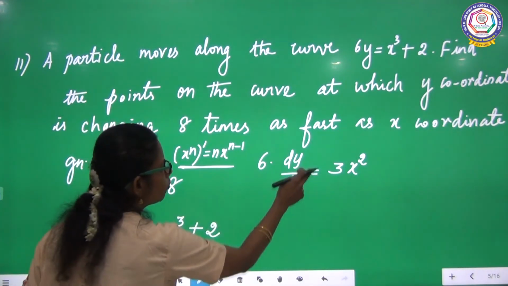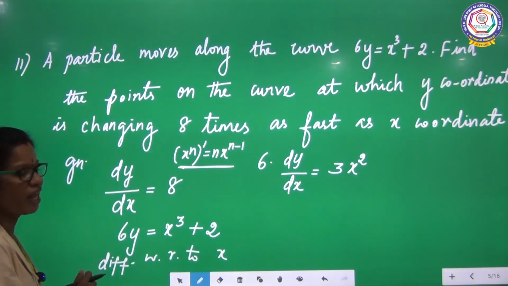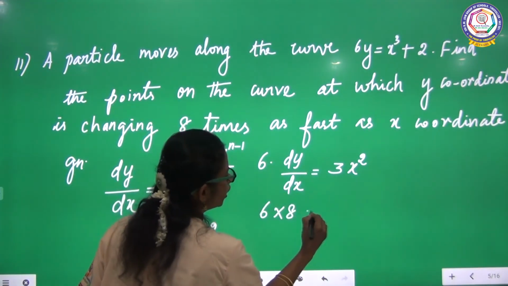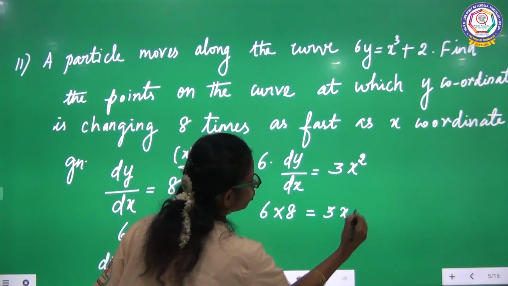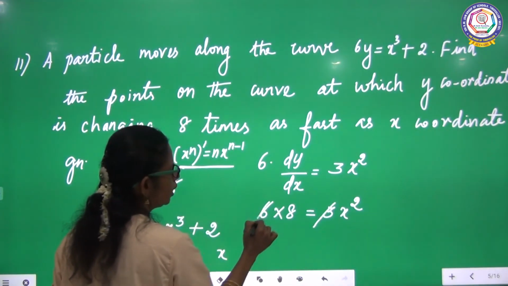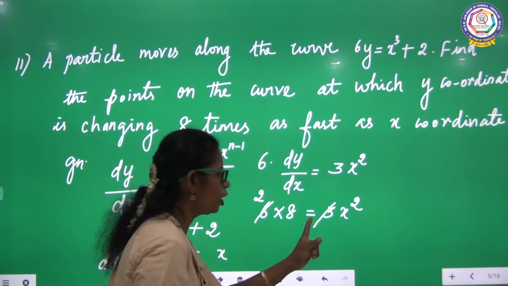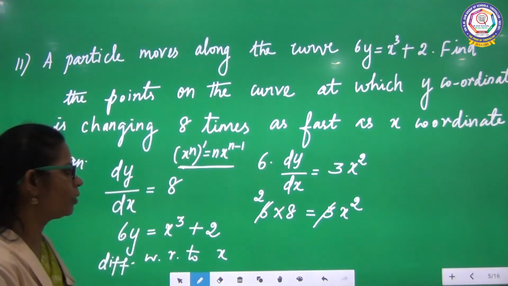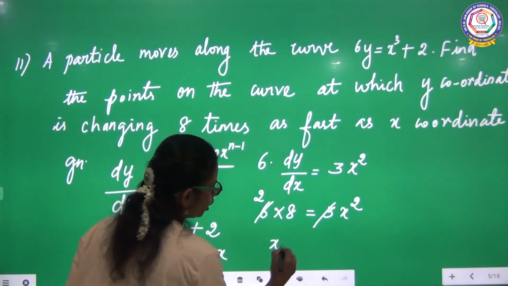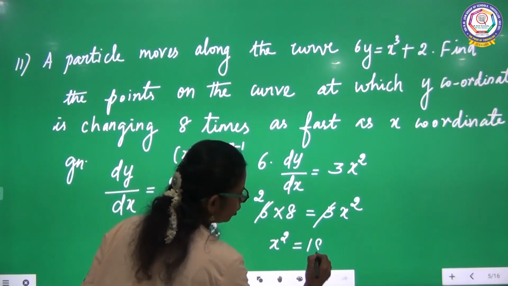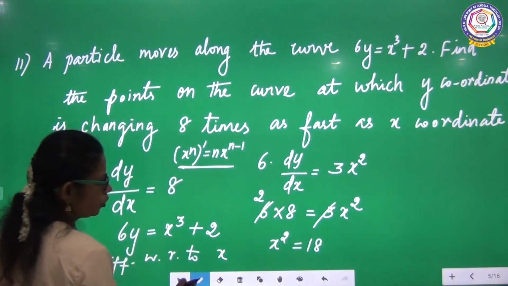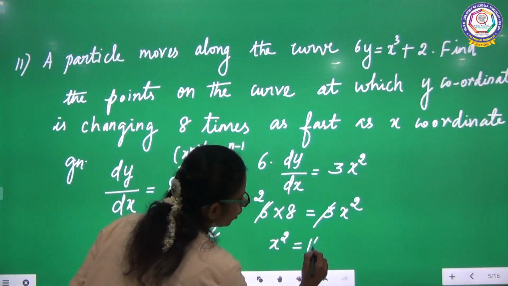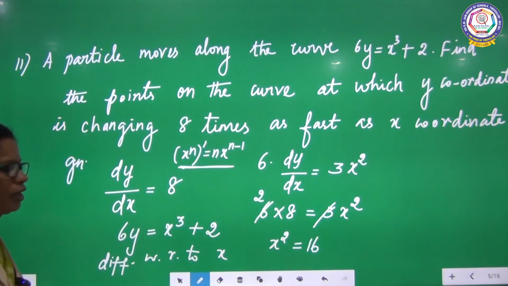Now what is dy by dx in the question? 8, it is given. So 6 into 8 equal to 3 into x square. Here also multiplication, here also multiplication, that's why the cancellation is possible. Now x square equal to 16. X square equal to 16, right?